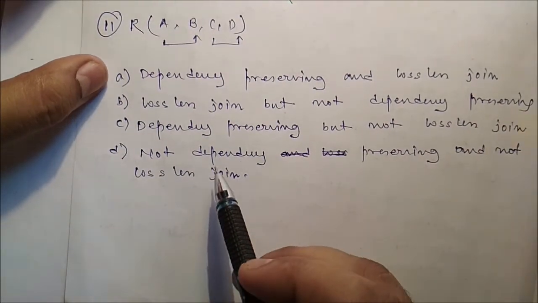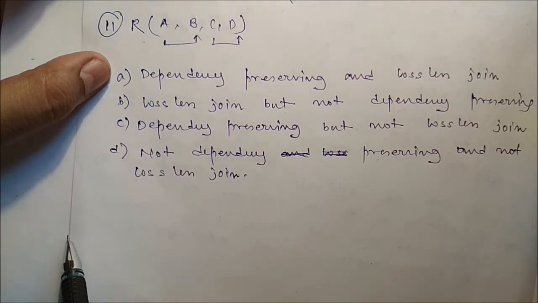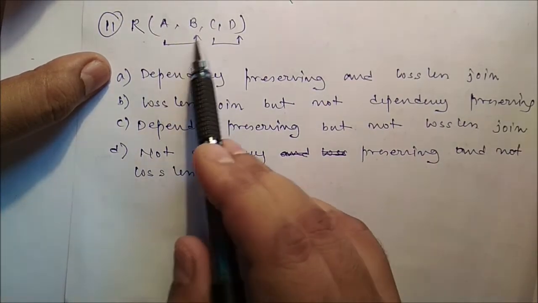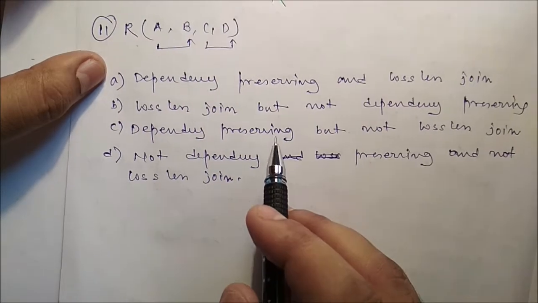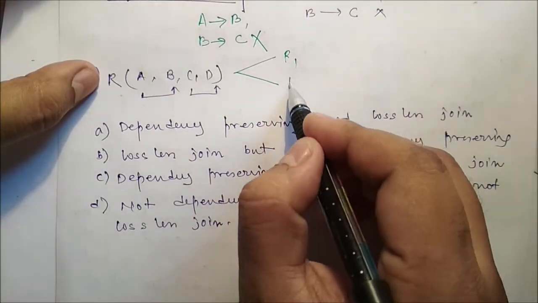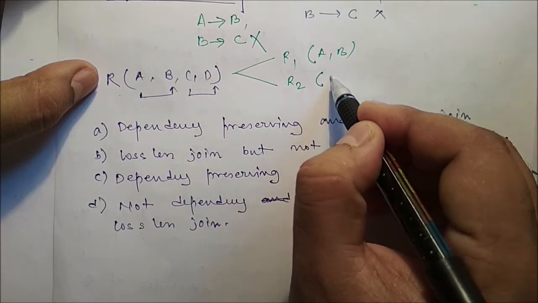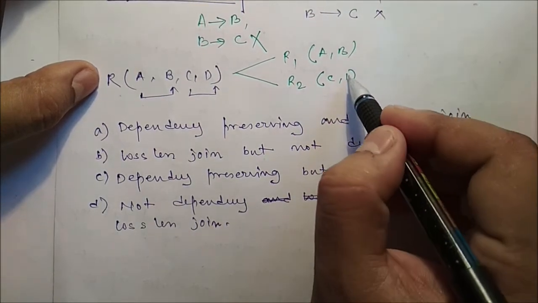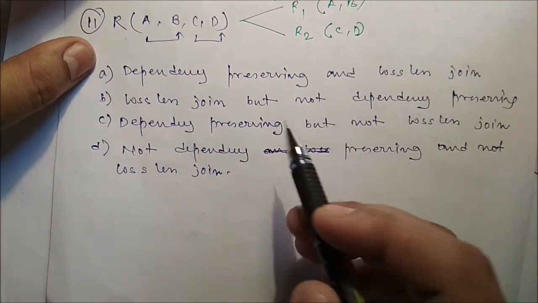Next, the table R is there. Now consider schema R, and the functional dependencies are A to B and C to D. Then the decomposition of R into R1 and R2. Now suppose you divide this table into two tables, R1 and R2, where AB is there and CD is there. So we break this table into two tables. Now 4 options are there.